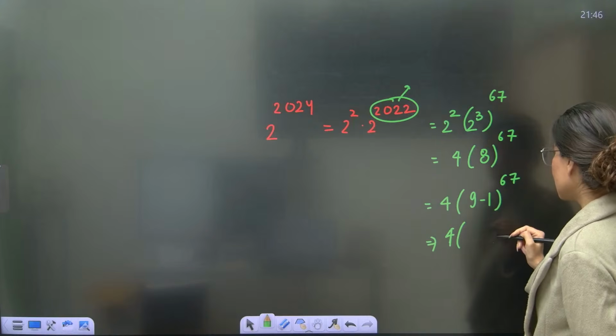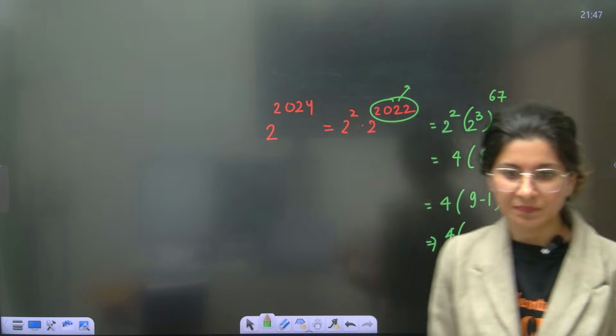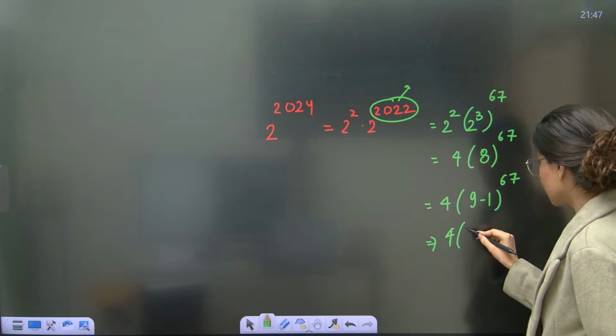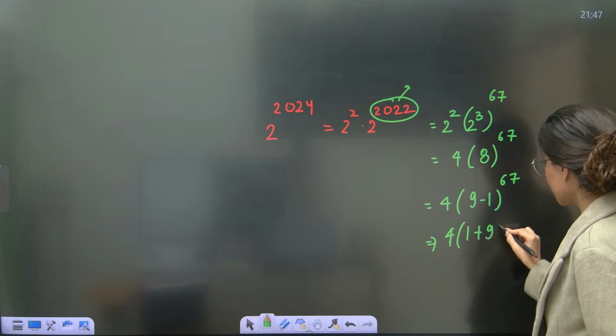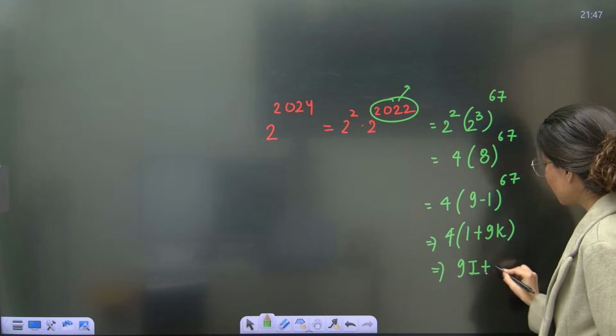So this is the negative power, right? 1 minus 9, so minus 4 will be there. This is 9k plus 4. So 1 plus 9k. So this is going to become 9 integer plus 4.